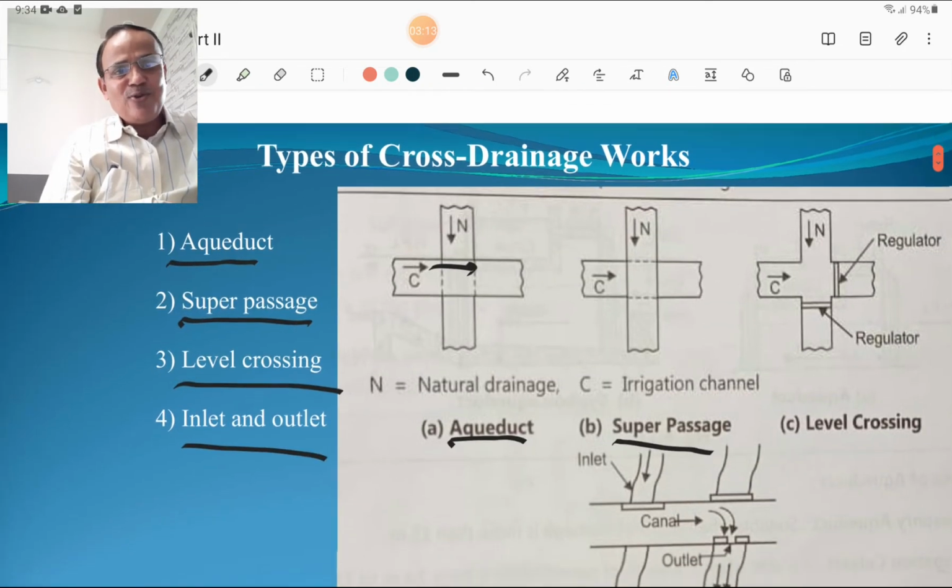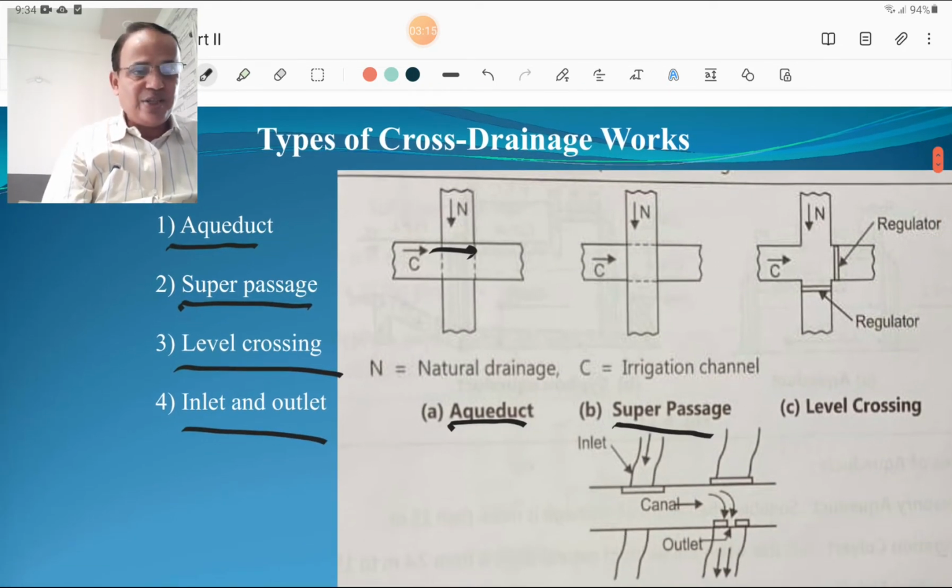Then we are going to discuss the types of cross drainage works. It is a very important aspect, and all these structures are asked in various types of examinations. The first is the aqueduct, the second structure is the super passage, the third structure is the level crossing, and the fourth structure is the inlet and outlet.